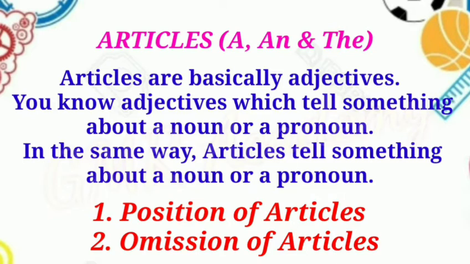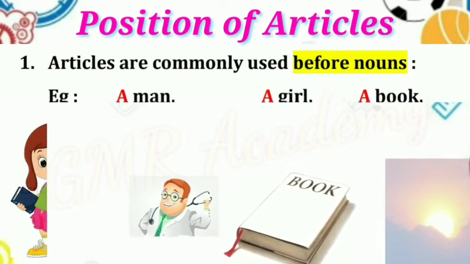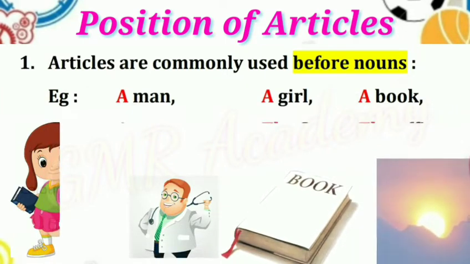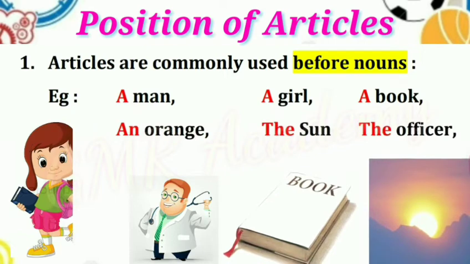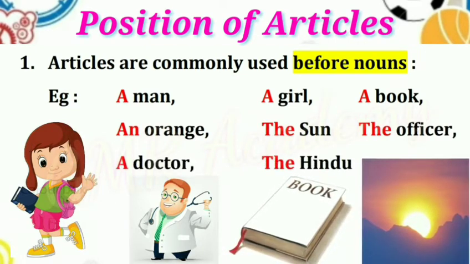Let's define. Articles are commonly used before nouns. Examples: a man, a girl, a book, an orange, the sun, the officer, a doctor, the Hindu. In these examples, articles are followed by nouns. The sun, sun is a noun before which the article is used.